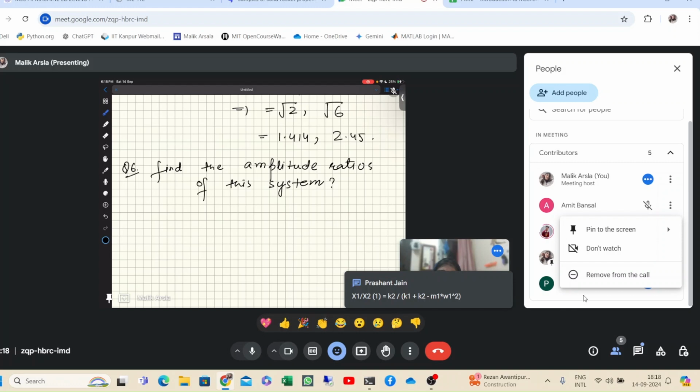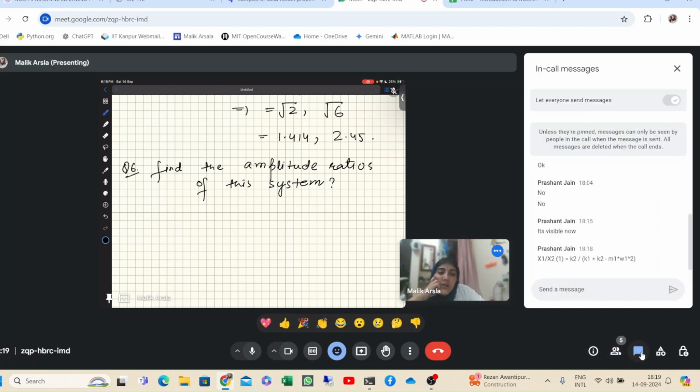x1 upon x2 is equal to k2 upon k1 plus k2 minus m1 omega square. So what are the values coming out to be? You can find this equation. Obviously, as I said, there are many methods of doing this question.